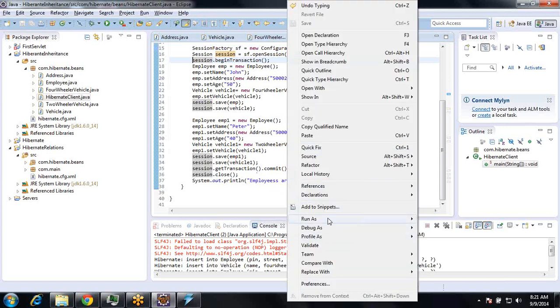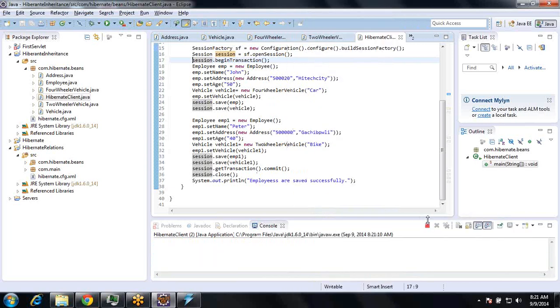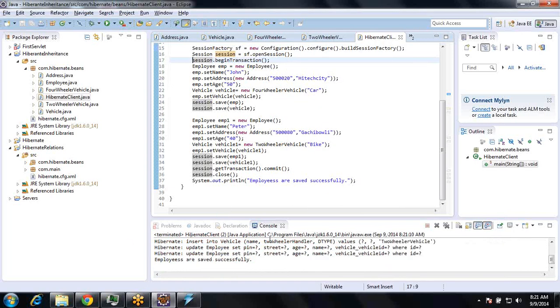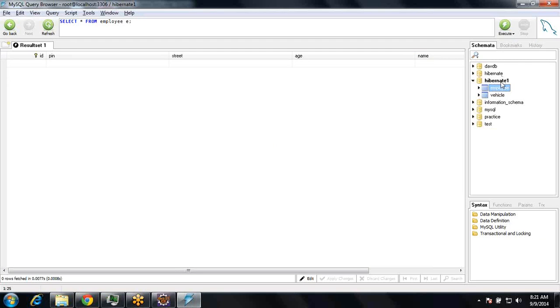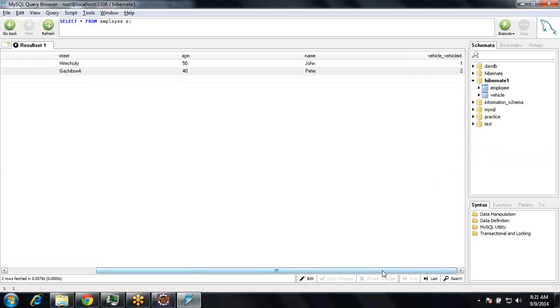So run as Java application. Now it inserted a couple of entries. So I will refresh. In employee we have employee details and vehicle details. Employee ID 1 is pointing to vehicle ID 1, employee ID 2 is pointing to vehicle ID 2.